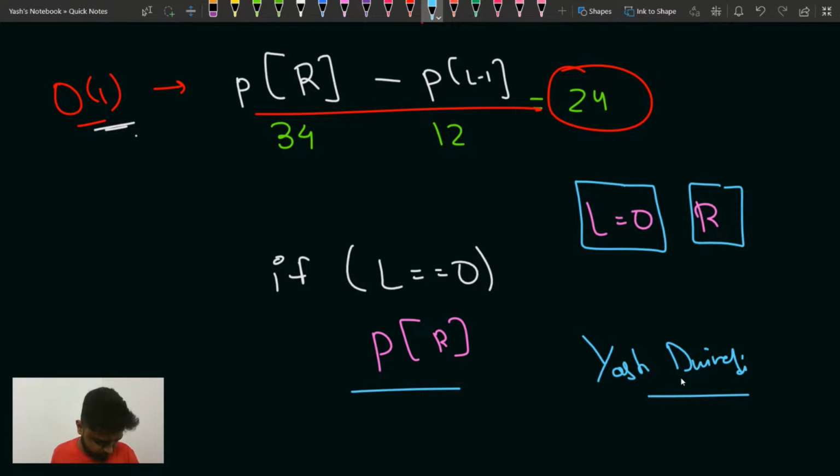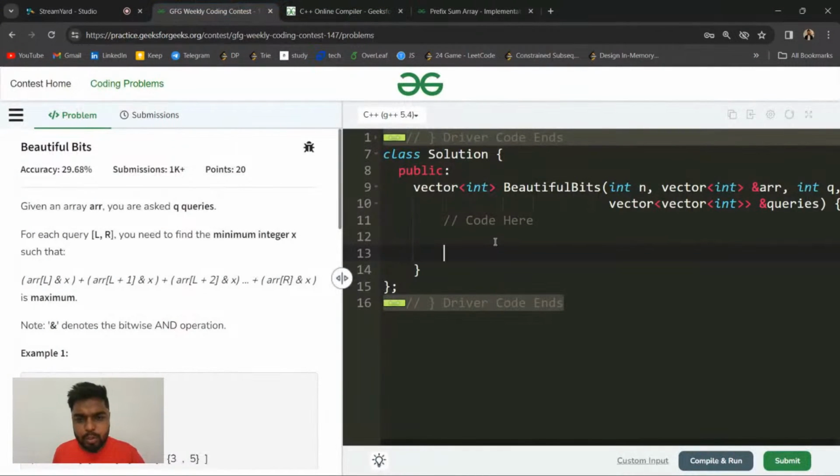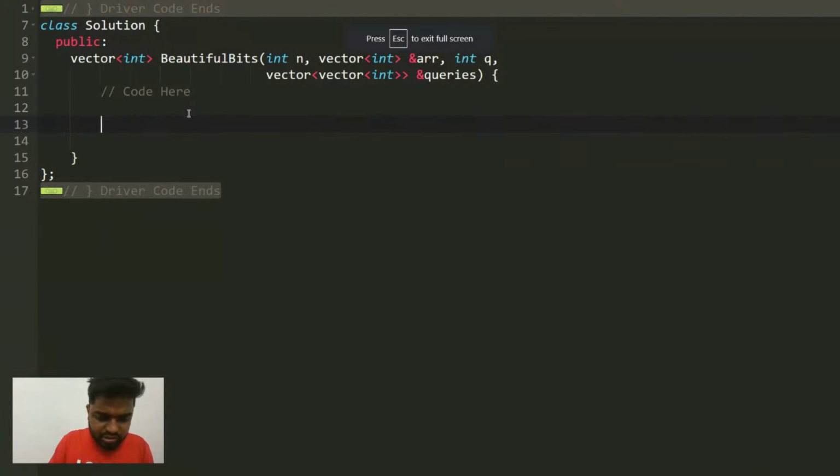Which question? The second question we are talking about. Now you will iterate for every element in that range. First of all, you will declare a prefix sum array, a 2D prefix sum array. Why?